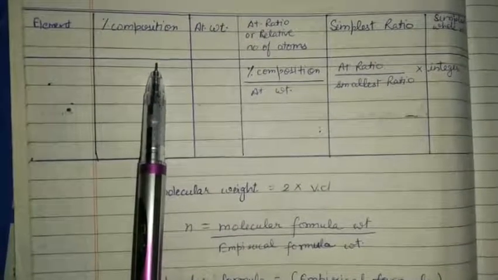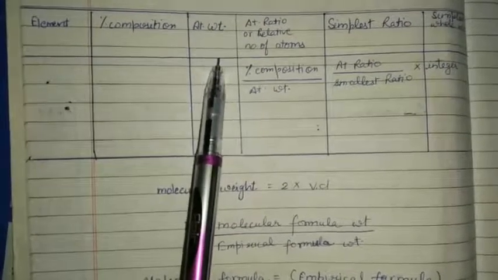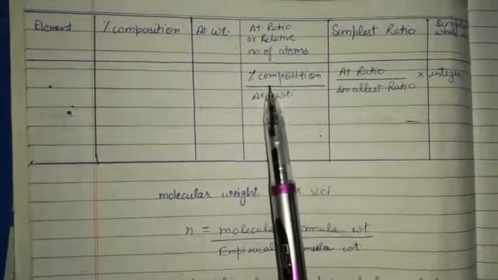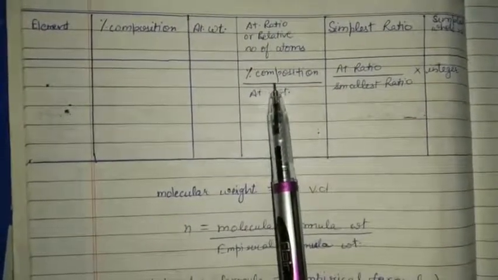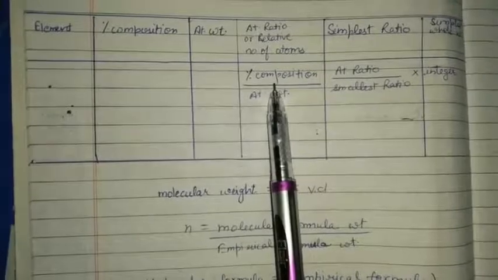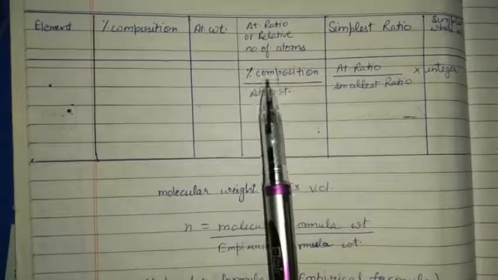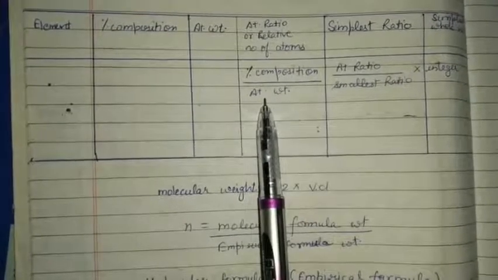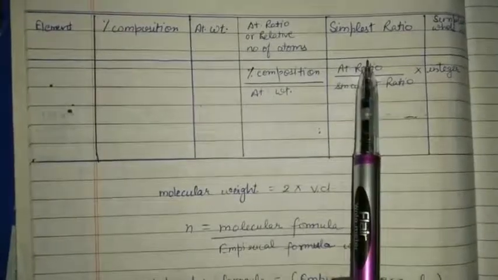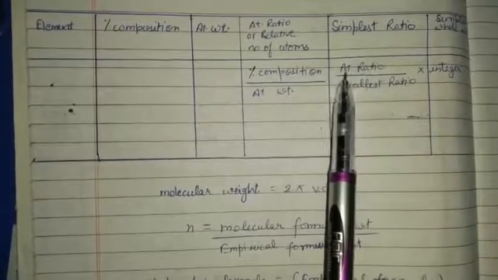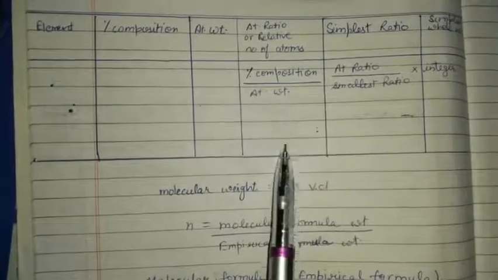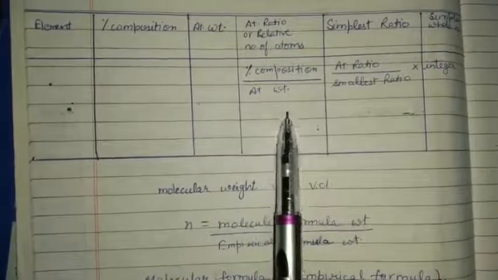Next, percentage composition, atomic weight of the element, and atomic ratio or relative number of atoms. To find it, we use the formula percentage composition upon atomic weight. Simplest ratio: in this column we get the atomic ratio upon the smallest ratio.